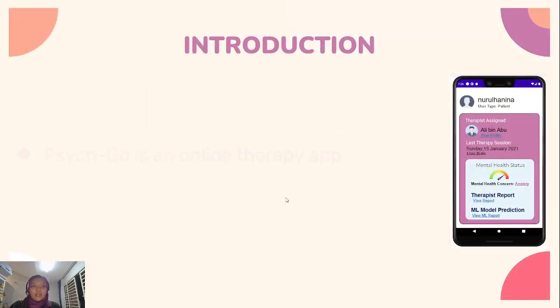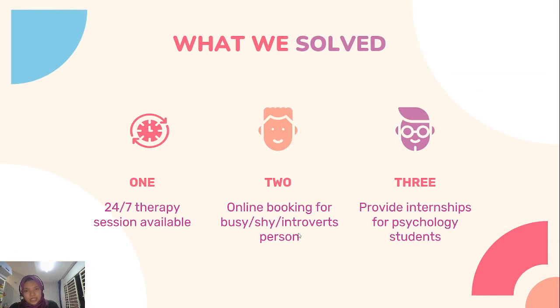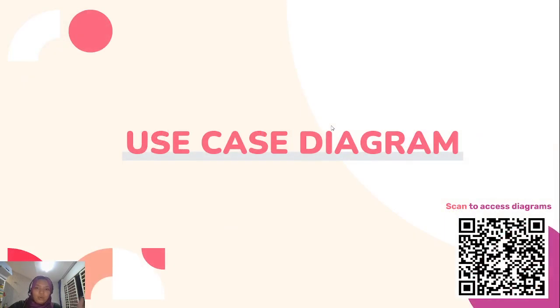So, what is PSYCH-GO? PSYCH-GO is a project based on problems regarding people with mental health concerns, to help them meet up with psychologists in a more convenient and easier way. Mostly these people with mental health concerns are usually busy, shy, and some of them are also introverts. So we conquer those limitations by having them meet up anytime, anywhere. And also as a side feature, we can provide internships for psychology students, which I will be focusing on more in the presentation. Okay, so the first is a use case diagram.